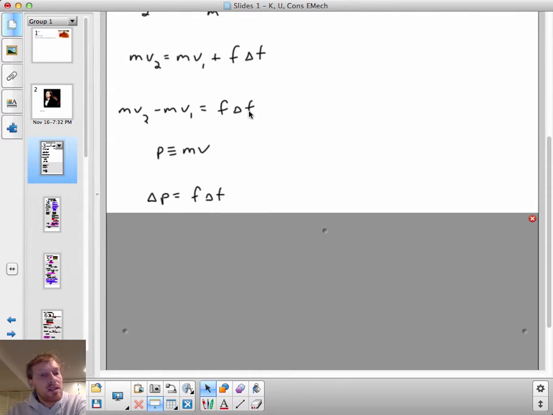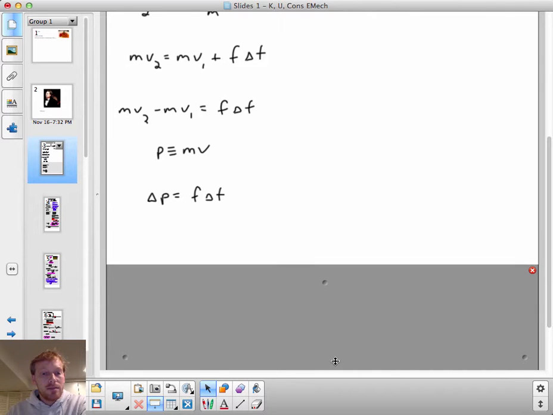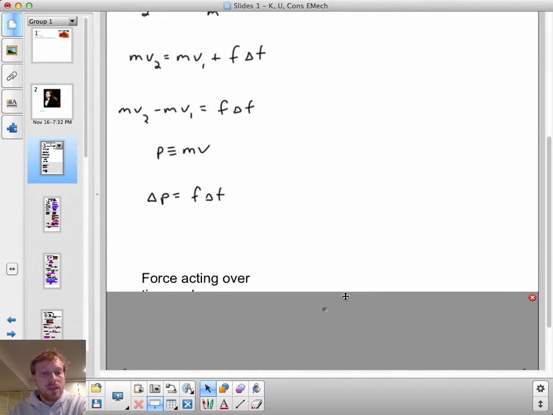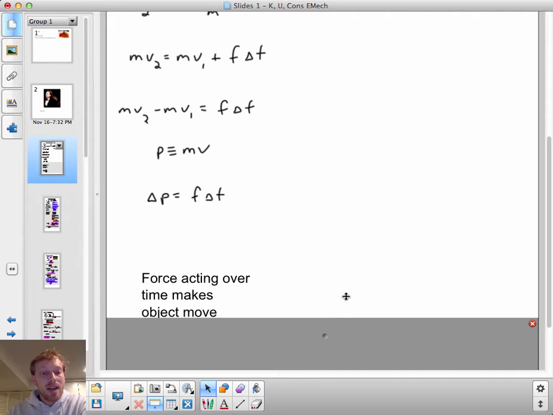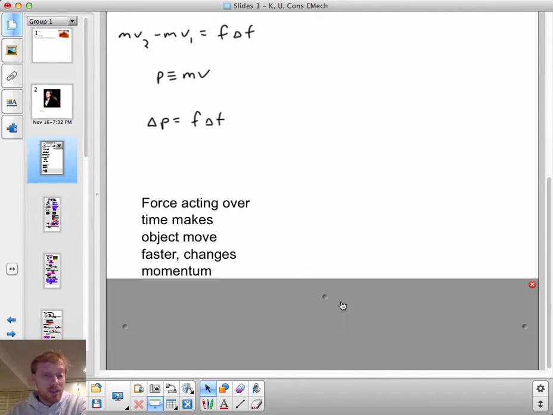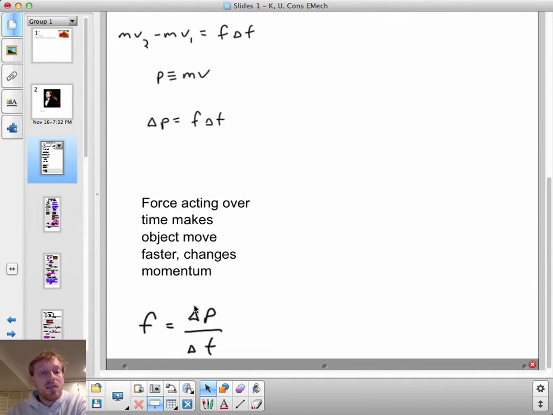And so this line just reads that the final momentum of the cart minus the initial momentum of the cart is equal to the amount of force on the cart times the amount of time during which the force was acting. Delta P equals F delta t. A force acting over an amount of time makes an object move faster, changes the object's momentum. And in fact, the force is equal to delta P over delta t. The force is the time rate of change of the amount of momentum that an object has.